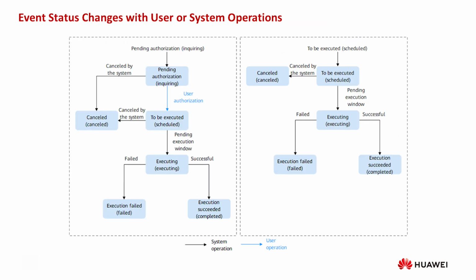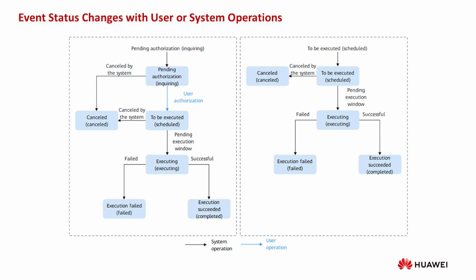After the system reports an event, the event status will change based on user or system operations. An event can have the following statuses. Pending authorization: inquiring means you need to authorize the event execution, and you can schedule a start time for the execution. To be executed: scheduled means the system is scheduling resources. Executing means the system has completed resource scheduling and is executing an O&M task.